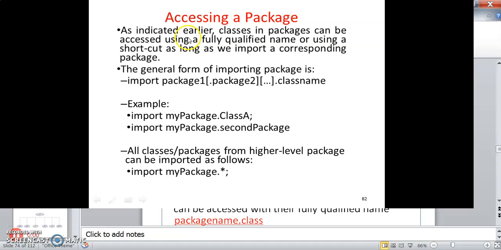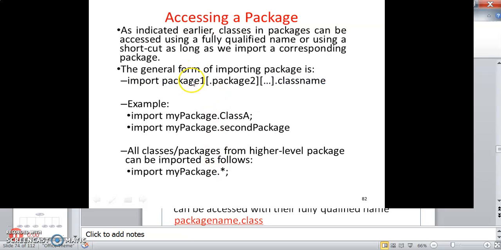So, accessing a package. As indicated earlier, classes and packages can be accessed using a fully qualified name or using a shortcut as long as we import the corresponding package. General form of importing packages: import packagename.classname. For example, import mypackage.classA, import mypackage.secondpackage. All classes or packages from a higher level package can be imported as follows: import mypackage.*.